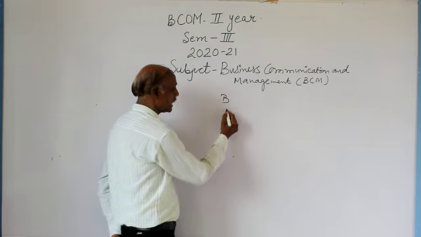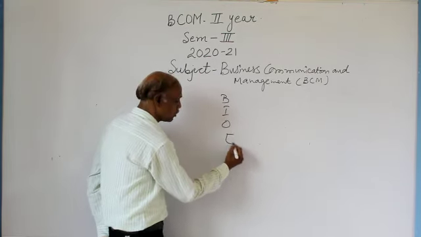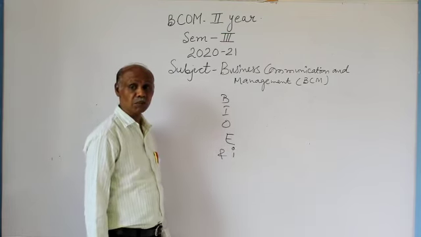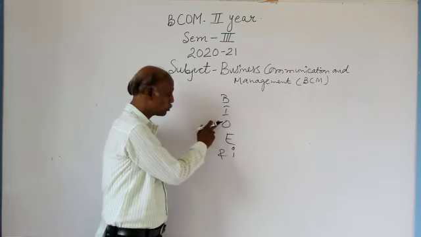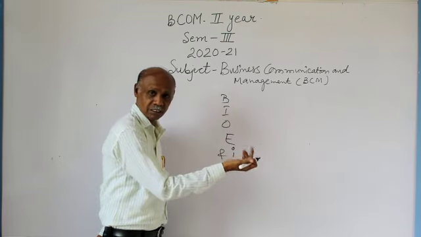beliefs, ideas, opinions, emotions and information. It is a function of exchanging a person's beliefs, ideas, opinions, emotions and information with another person.